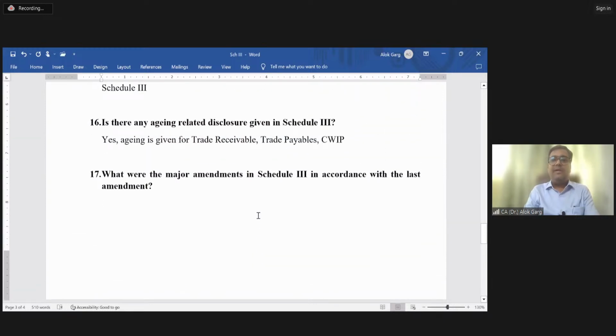What were the major amendments in Schedule 3 in accordance with the last amendment? So friends, the major amendment was aging related disclosure, right? Earlier, this was not there.